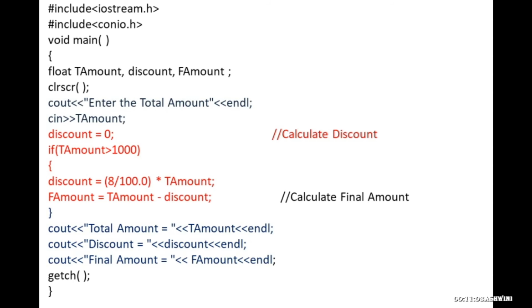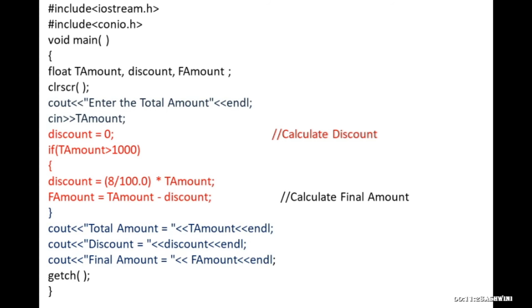And finally you are going to give a getch. Consider if you do not give this getch function, the program will run, it will take the total amount, it will calculate everything and it will display on the output screen. But once it is calculated, again it comes back to the blue screen.